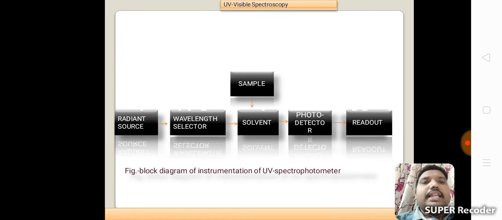The radiant source goes to the wavelength selector, then to the solvent chamber where we add the sample substance, then to the photodetector and on to the readout device. This is the block diagram of the instrumentation of a UV spectrophotometer.